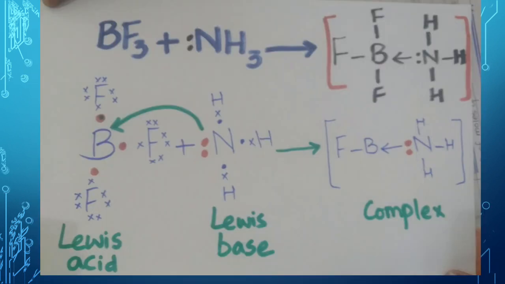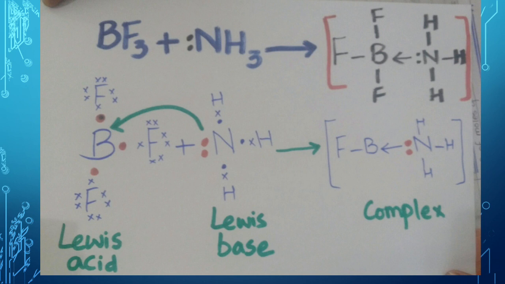The third example, which is also given in your book, is boron trifluoride BF3 reacting with ammonia NH3, and it is forming a complex compound, right. Now in these two compounds, boron trifluoride and ammonia, which one will be the electron pair donor? Until you represent the Lewis dot and cross structure, it will never be clear which one is the electron deficient species and which one is the electron rich species, right.